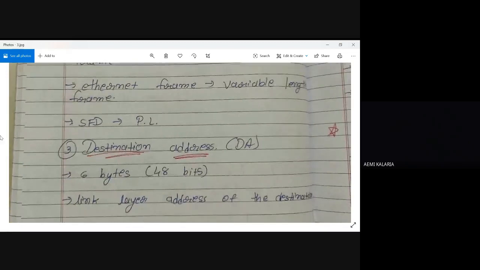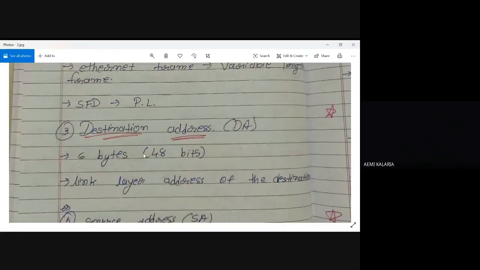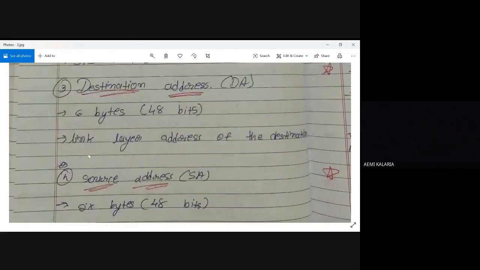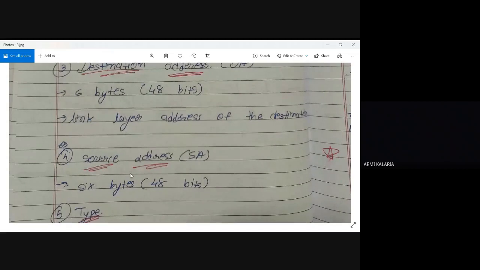Now the third one is destination address. What do you mean by destination address? As the name suggests, whatever address is mentioned in our frame for the destination, that is the destination address, right? The size of destination address is 6 bytes, or I can call it 48 bits. It is the link layer address of the destination, simple. And the same thing I can apply over here also: source address is 6 bytes, 48 bits, and the link layer address of the source, right?